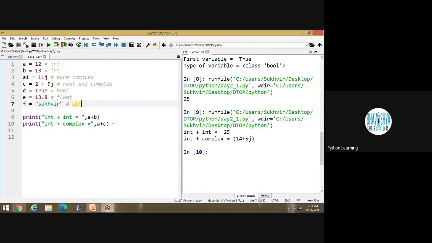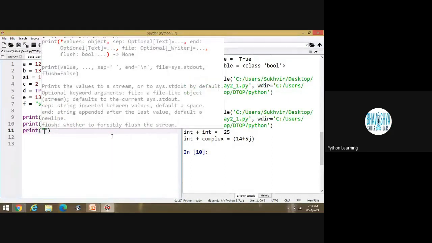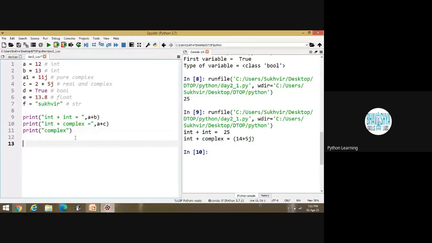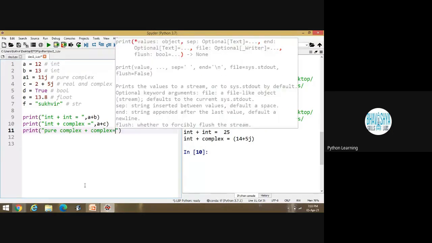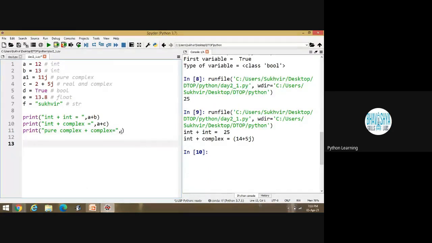Now, suppose I am writing here integer plus complex, or you can write pure complex plus complex value. Actually, I would like to represent two parts, one is real and second is complex.